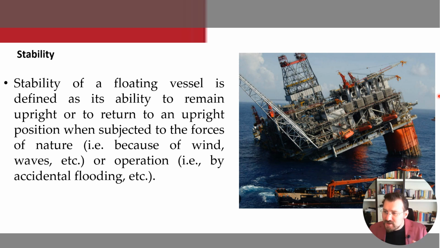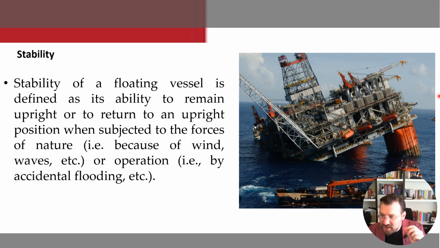As mentioned previously, the criteria for stability revolves around two different terms: buoyancy and gravity. Also a very important parameter that relates to these two terms is the metacenter.